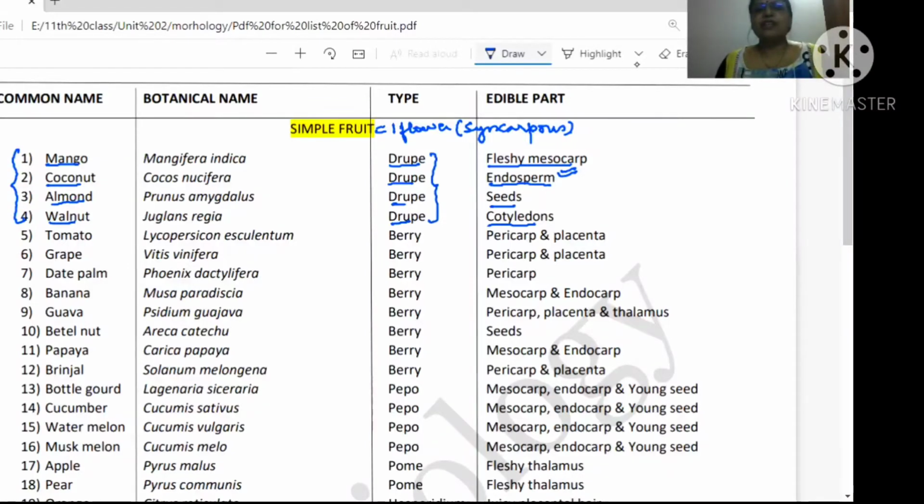Now next we have started with the berry. In case of berry, first best example, you always think of the tomato. Biological name is Lycopersicon esculentum, in which you can consume the pericarp and you can consume placenta also. Same with the grapes also. You can consume both pericarp as well as placenta. But date palm, which is a berry, you can consume only pericarp. This date is actually a single seeded berry. Phoenix dactylifera is a single seeded berry.